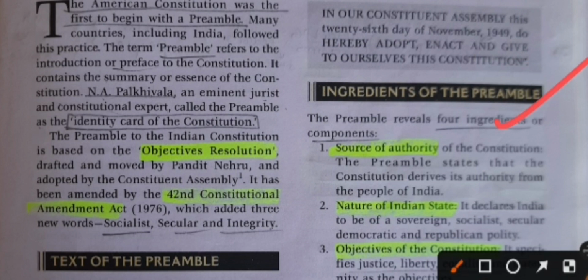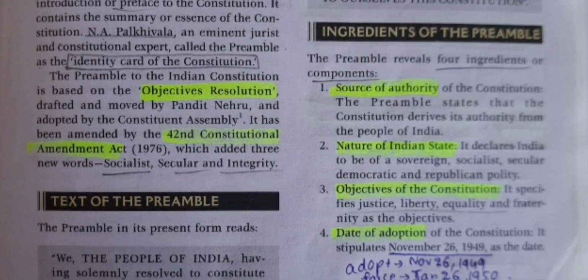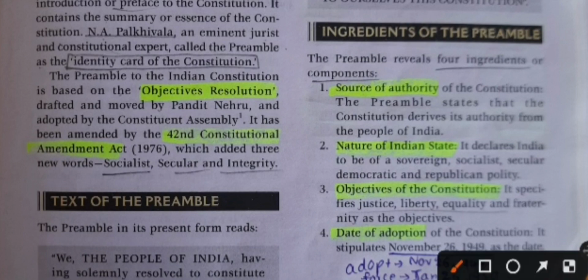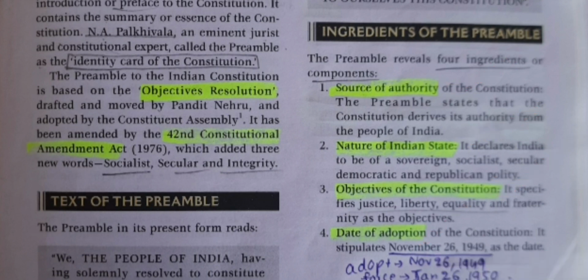Let's see the ingredients of the preamble. The preamble reveals 4 ingredients or components. Those are source of authority, nature of Indian state, objectives of the constitution and date of adoption. Source of authority of the Constitution: it means the preamble states that the Constitution derives its authority from the people of India. What is the source of authority? It is the people of India, because the preamble states the Constitution derives its authority from the people of India. We already saw it in the text of the preamble.